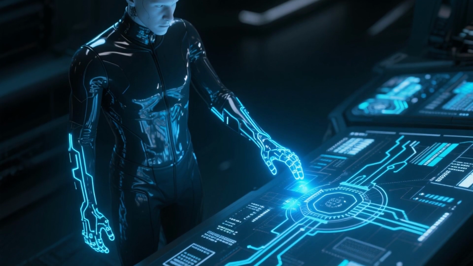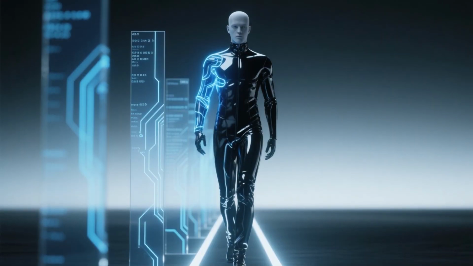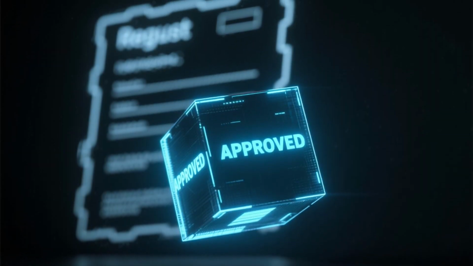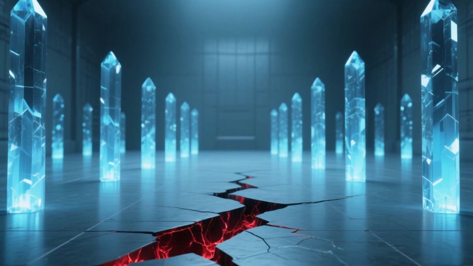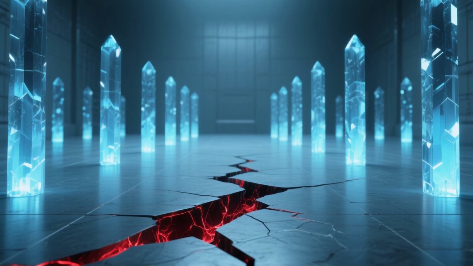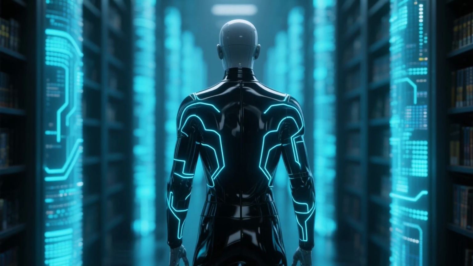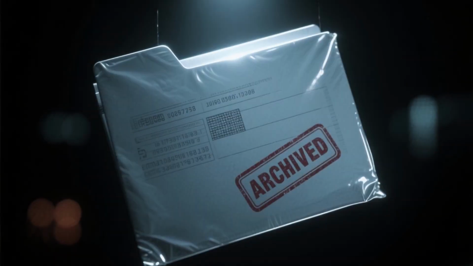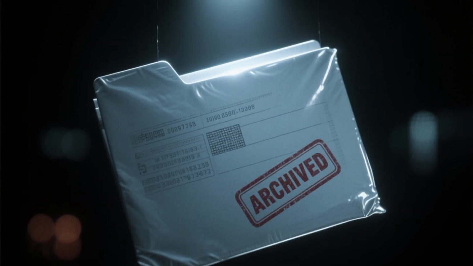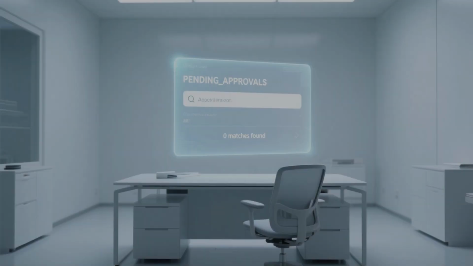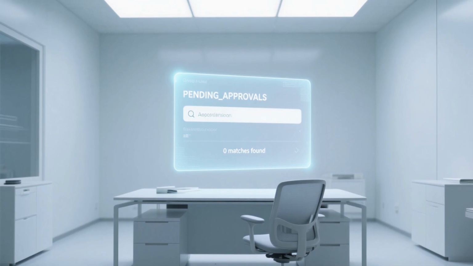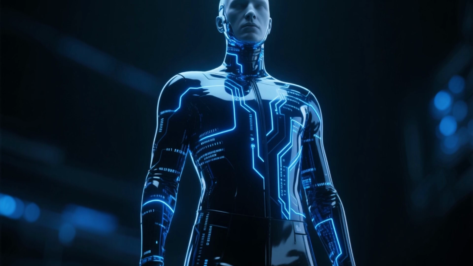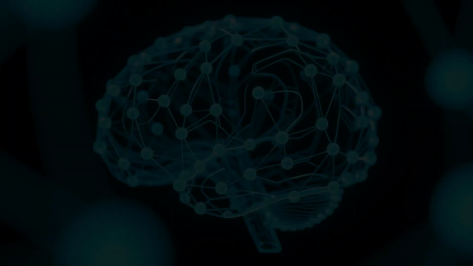It processes the next step. It completes the next stage. It moves toward closure. The idea that something could be approved without ever being requested, that contradiction doesn't exist in the logic. So the system never searched for it. Month after month, the approval sat in the database, archived, official, unexplained. No one questioned it, because no one was looking for approvals without requests. They were looking for requests without approvals. The reverse wasn't considered possible.